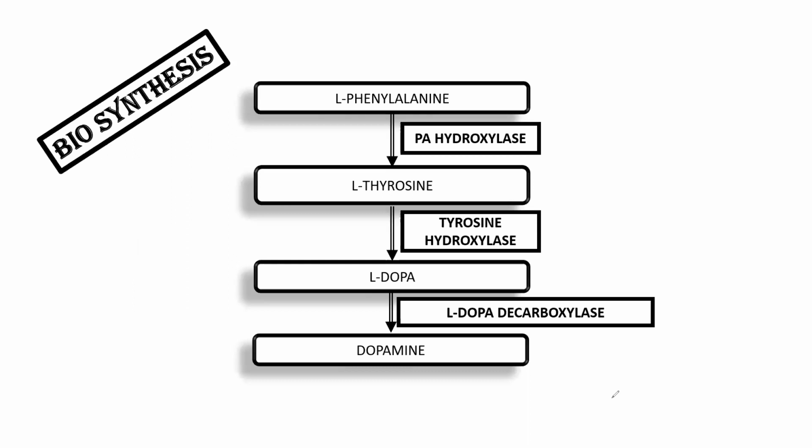And next, coming to dopamine. Here, dopamine is synthesized from phenylalanine. It is converted to tyrosine. This tyrosine is converted to dopa with the help of tyrosine hydroxylase. This dopa is converted to dopamine with the help of L-dopa decarboxylase. Decarboxylase means removal of CO2. CO2 will come out and it forms dopamine. Okay, this is the synthesis of dopamine.